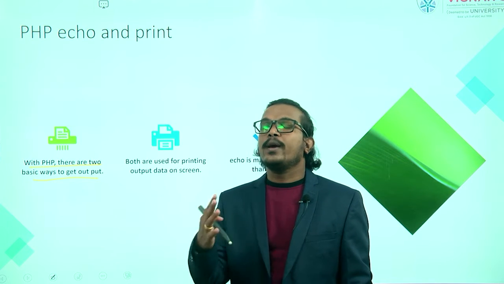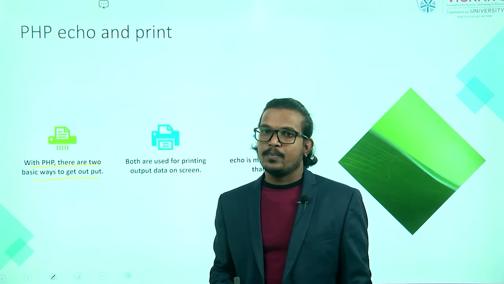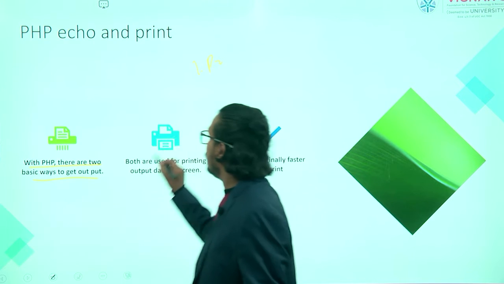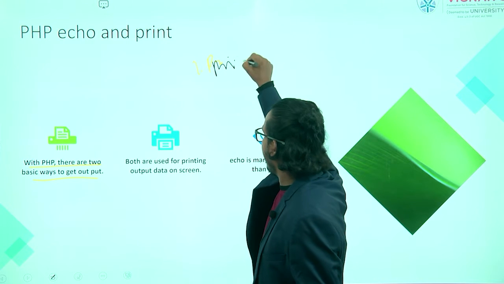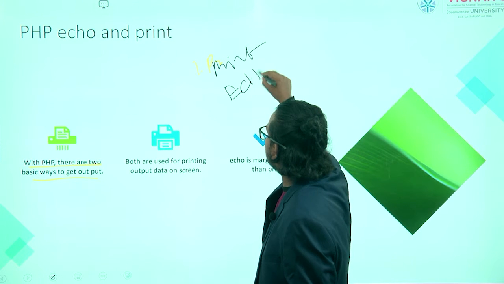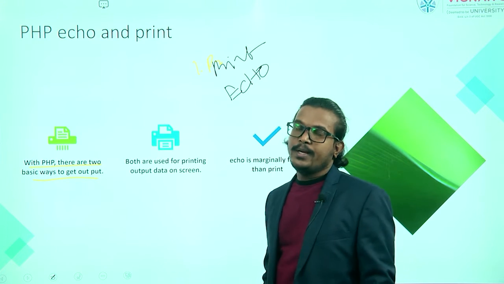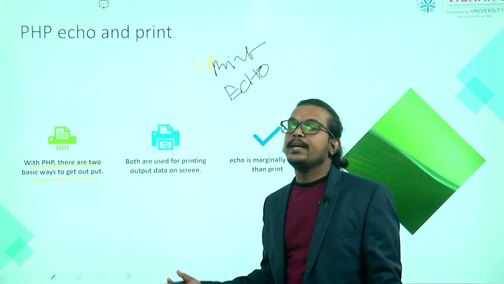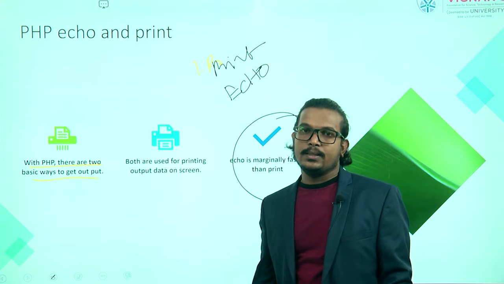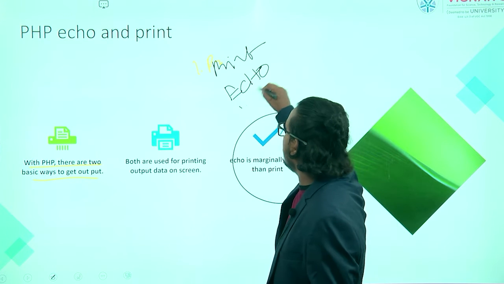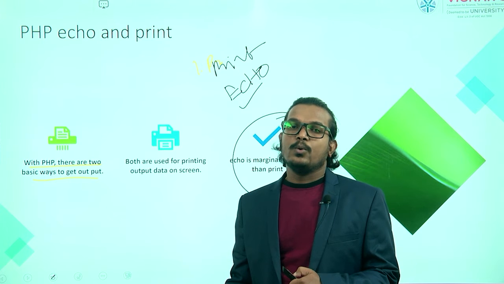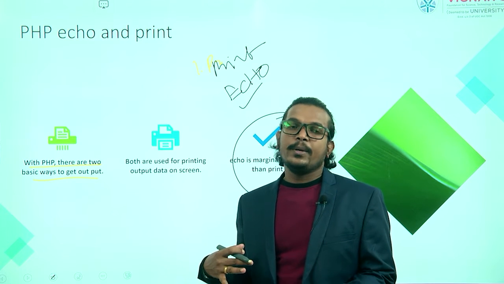For printing the output we have two objects. First one is the print object. Second one is the echo object. So which one gives the fast information? Our echo object gives the fast information compared to print. Echo gives the fast information, or it will print quickly on the web browser, compared to our print object.